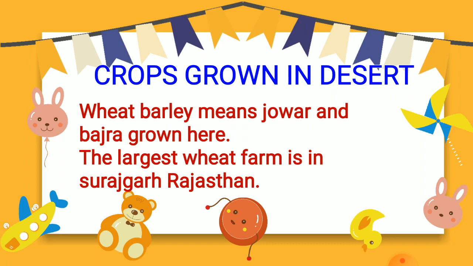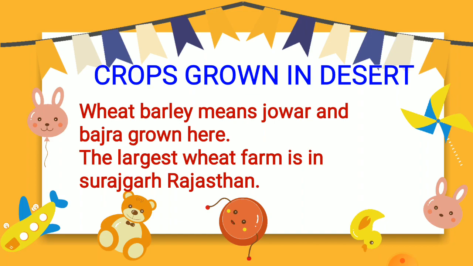The crops, now we'll discuss the crops which are grown in desert areas. Here in desert areas, crops like wheat, barley, maize, jowar and bajra are grown. These are the famous crops which are grown here in desert areas. In fact, this area now boasts of the largest wheat farm in Surajgarh.